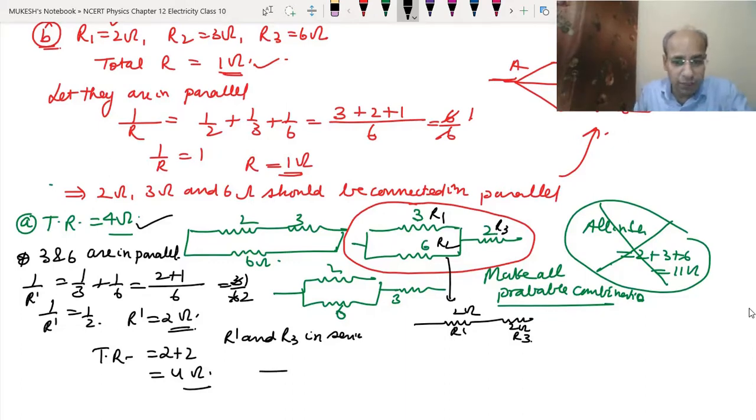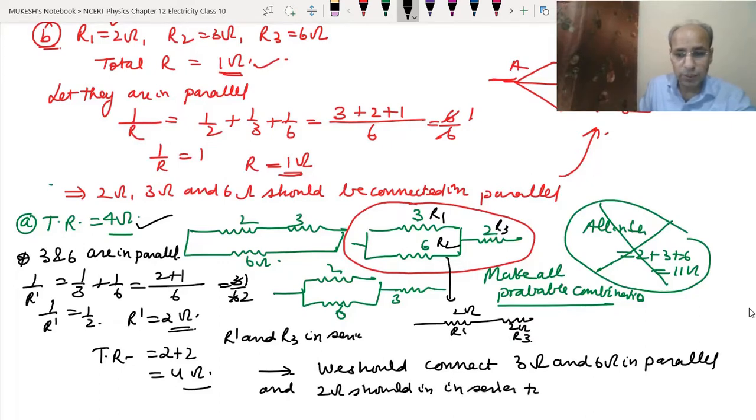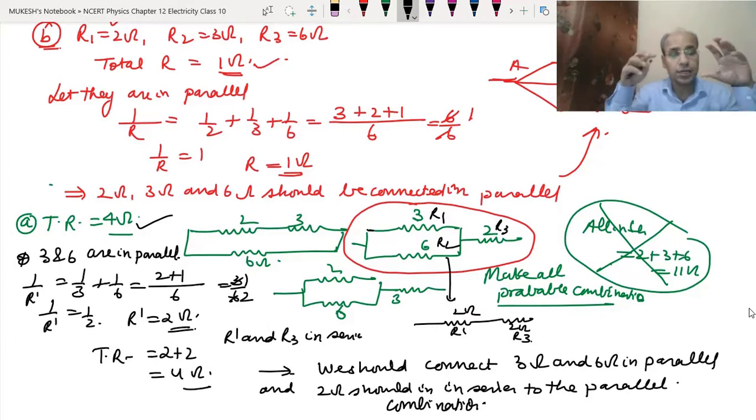Okay, it means that what we should do is connect 3 ohm and 6 ohm in parallel. Okay, and 2 ohm should be connected in series to the parallel combination. Okay, so let's repeat what we are doing. First we are joining 3 and 6 in parallel, and with this combination we are joining the 2 ohm in series. So this combination will give the total resistance of 4 ohm. Clear? I hope you have understood this type of question.